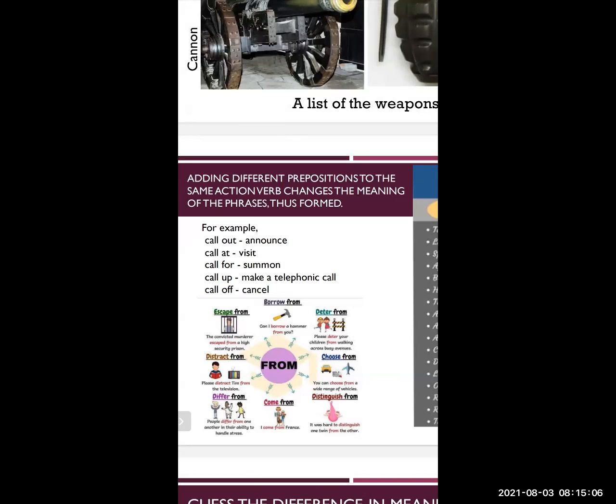The prepositions used with the same verb are underlined there in your book, on page number 28. The prepositions given are out, at, for, up, off. These are the prepositions given in your course book.